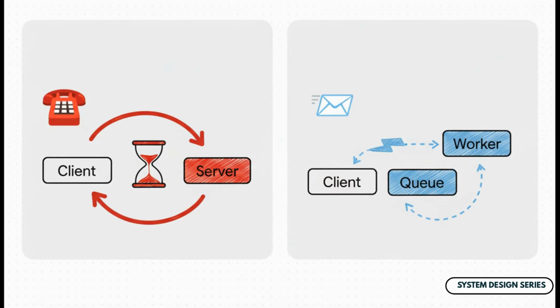And this brings us to a really crucial concept in system design: synchronous versus asynchronous communication. Synchronous is like making a phone call. You ask a question and you literally have to wait on the line for the other person to answer before you can do anything else. It blocks you. But asynchronous? That's like sending a text message. You fire it off and then you can immediately put your phone away and do something else. It's fire and forget.